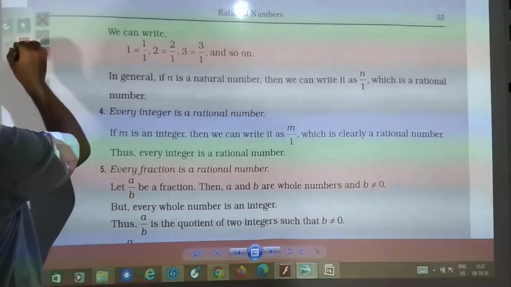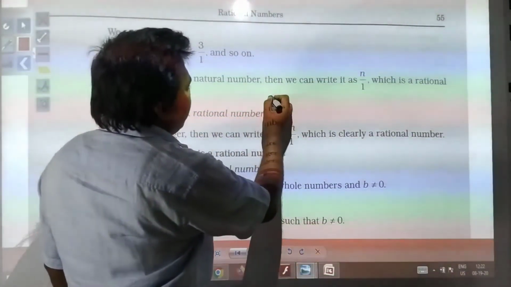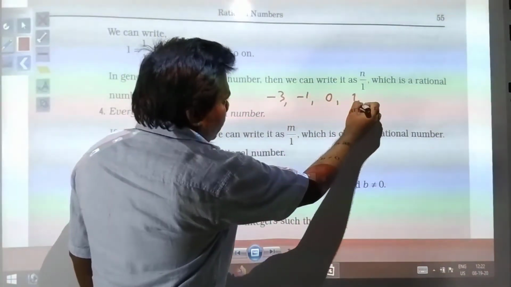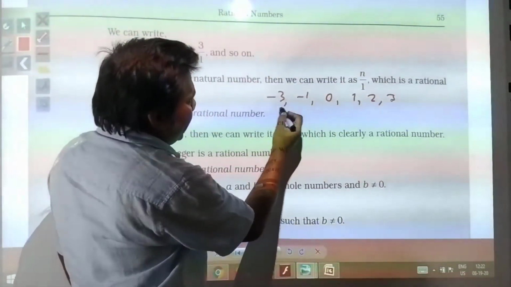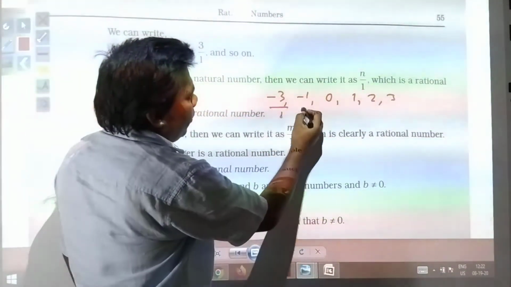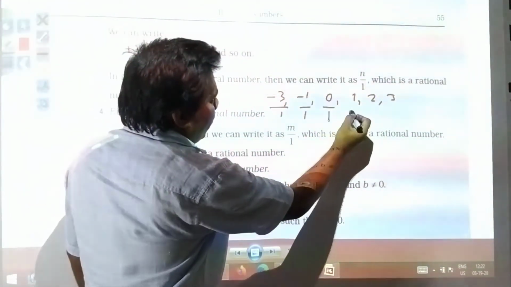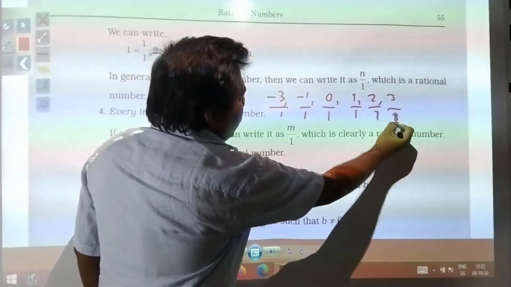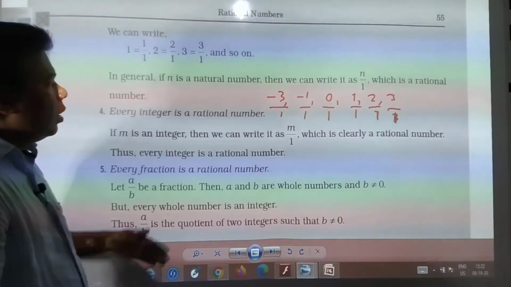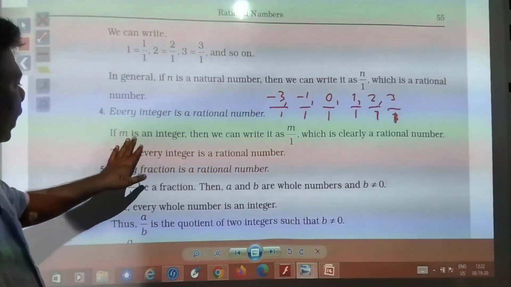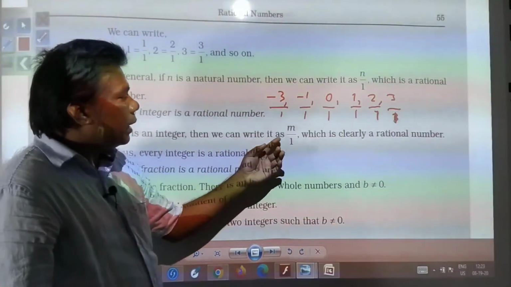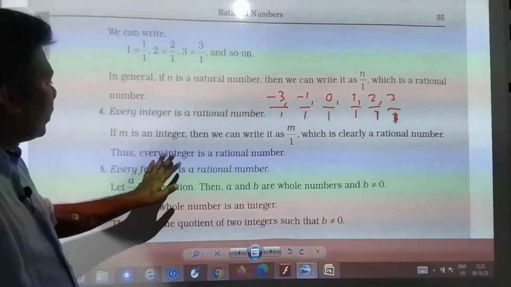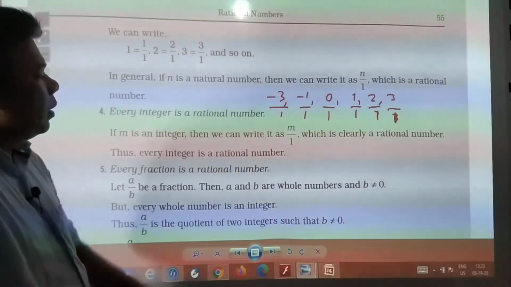Every integer, just you see, every integer you have, suppose -3, -1, 0, 1, 2, 3 already you have seen. So these also can be written as -3 by 1, -1 by 1, 0 by 1, 1 by 1, 2 by 1, and 3 by 1. So these all will be called rational number. If m is an integer, then we can write it as m by 1, which is clearly a rational number. Thus every integer is a rational number.